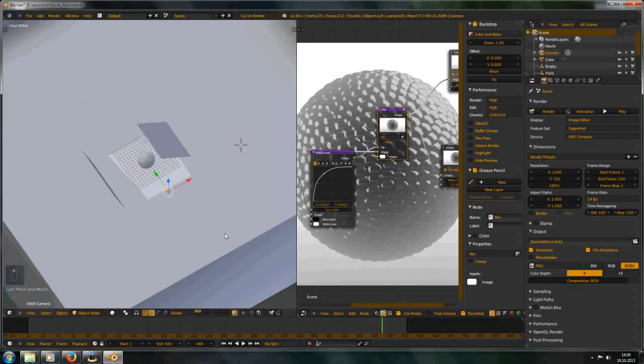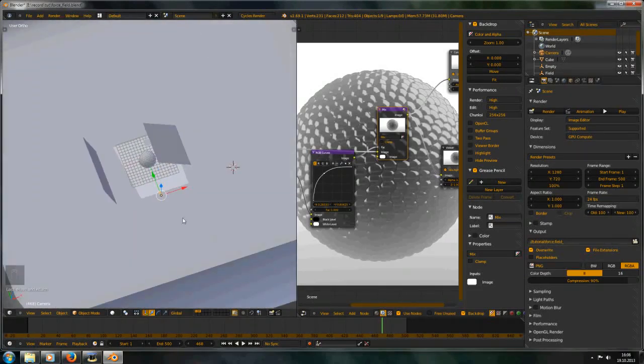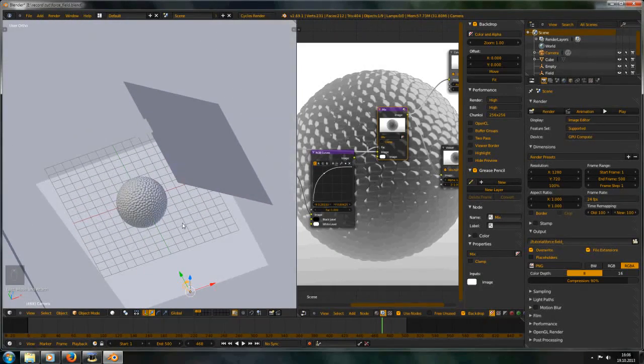You can animate your camera so it's a little bit more interesting. And yeah, I think I will animate this camera very quickly, or should I show you this? No, I think you know how to make this.